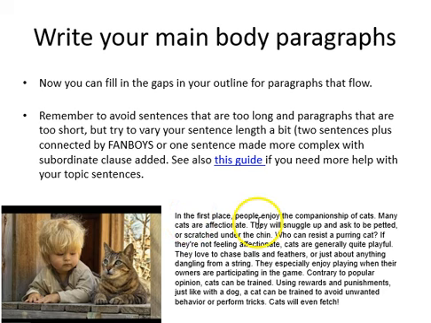Here we have an example of a main body paragraph. In the first place, people enjoy the companionship of cats. Many cats are affectionate. They will snuggle up and ask to be petted or scratched under the chin. Who can resist a purring cat? And so on. Notice how these arguments flow from one to the next and how we filled in the gaps for language and content flow.